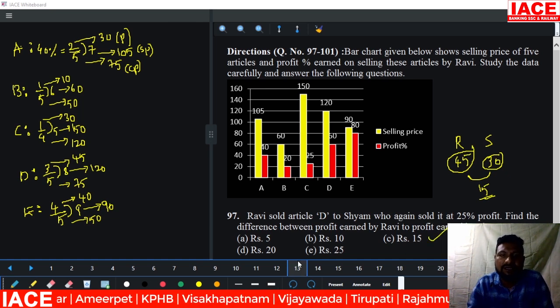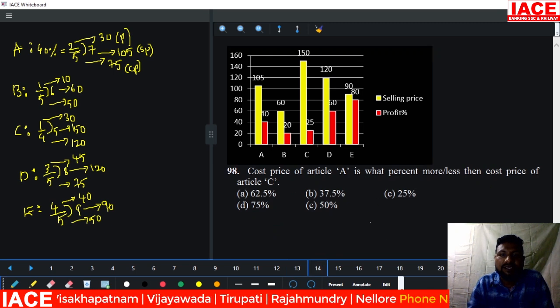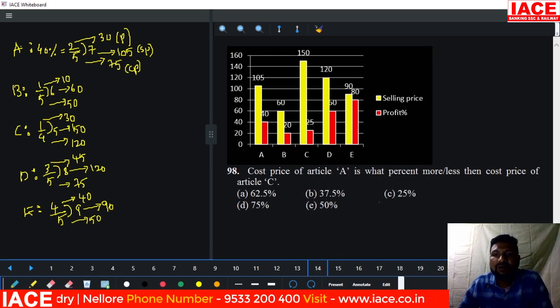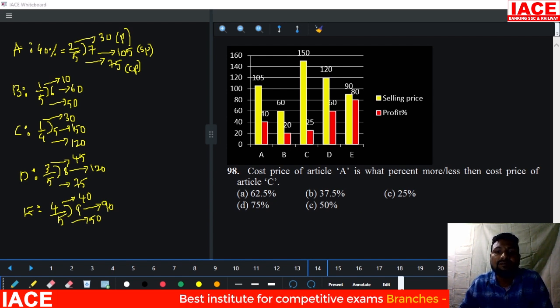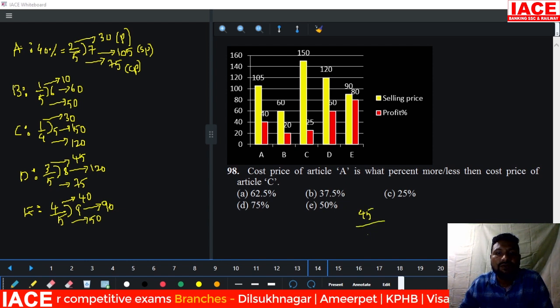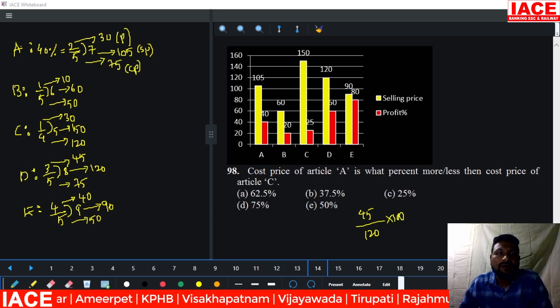Once we have a table we can easily solve the question. Next, 98. The cost price of article A is what percentage more or less than the cost price of article C? Article A cost price is 75. The cost price of article C is 120. 75 is less than 120. How much less is it? 45 less. Comparing to 120, we need the percentage, so multiply with 100.